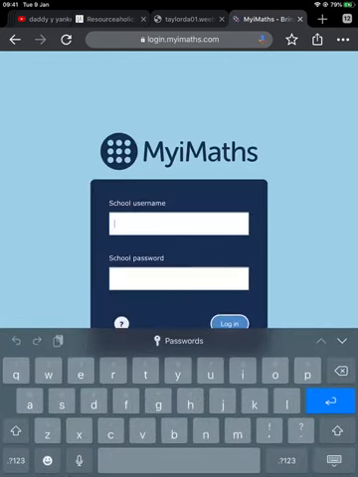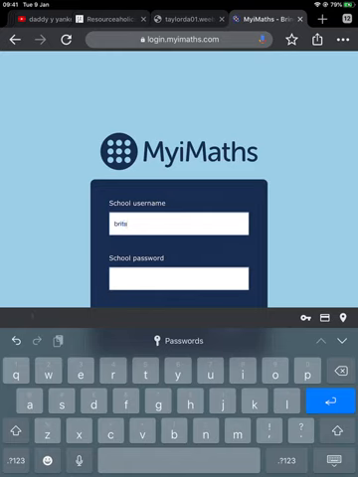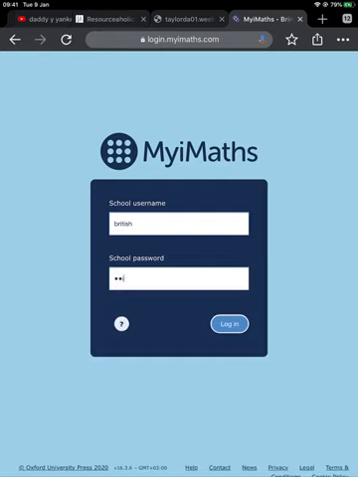There are still a couple of students who are a little bit unsure when it comes to logging in. So our school username is British and our school password triangle 222.